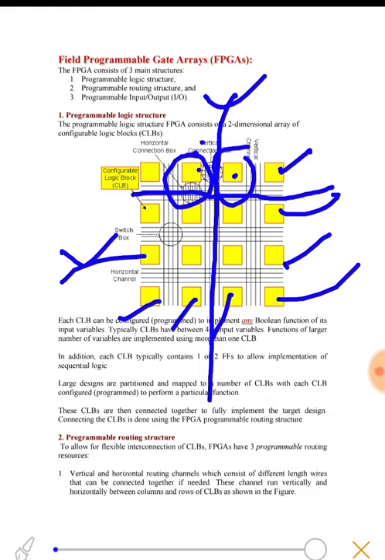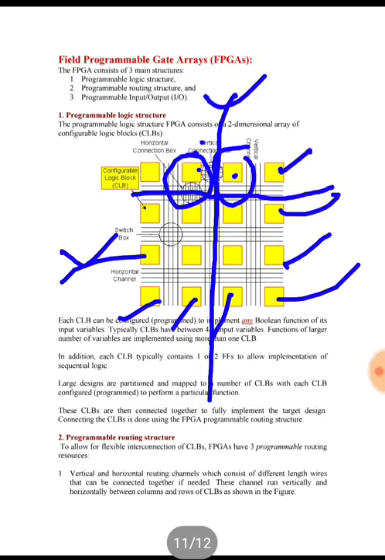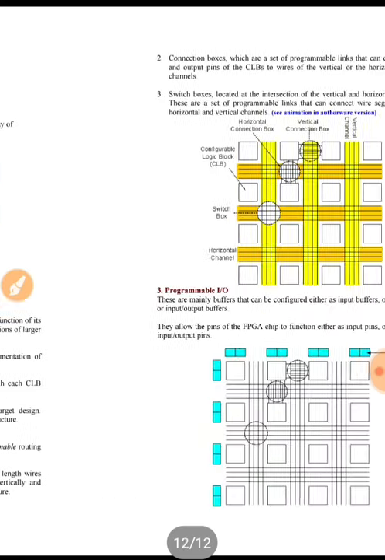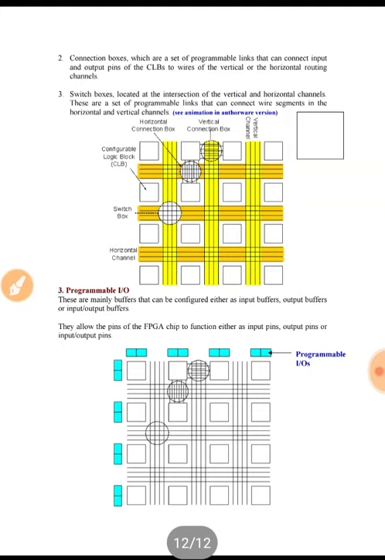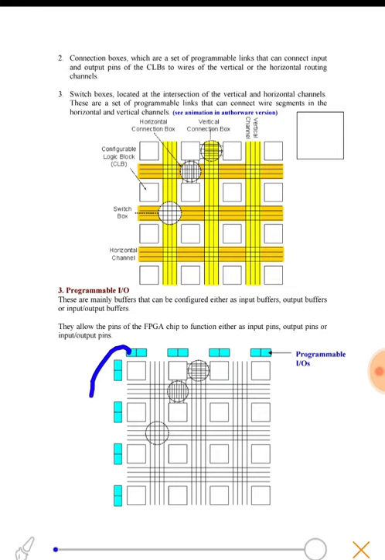Also we have programmable input and output connections. There are many buffers that can be configured either as input buffers, output buffers, or input-output buffers. So these are programmable buffers which we can use as inputs or outputs.